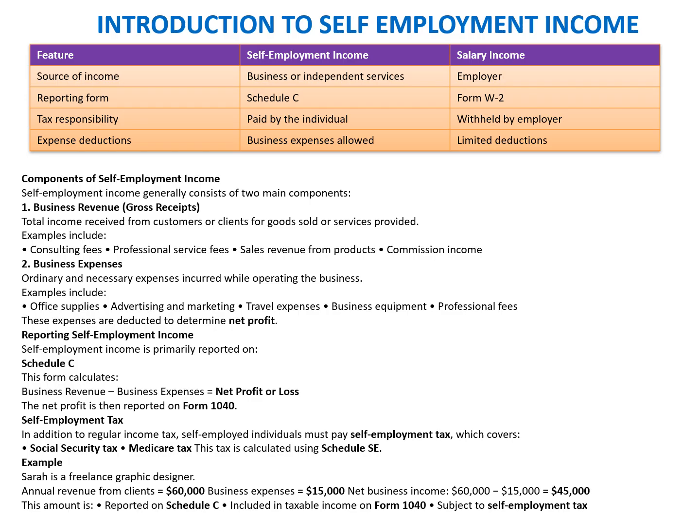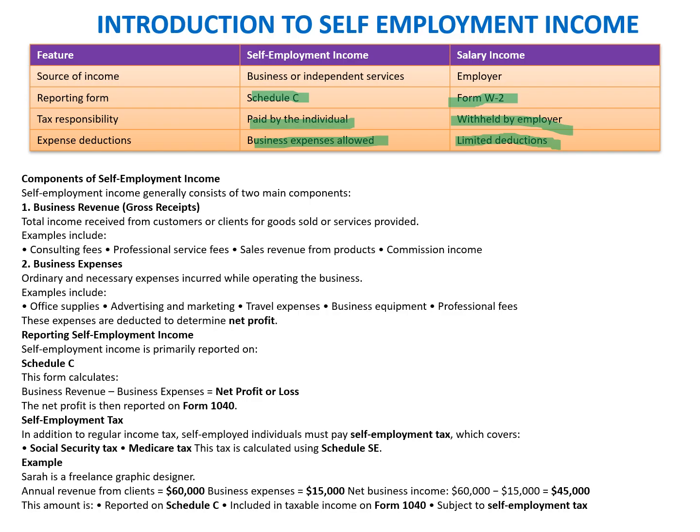So we have created a quick comparison table here between the self-employment income and the salary income. The source of the income for self-employment income is the business or the independent services, while for salary income it is the employees. The reporting form is Schedule C for self-employment, and it is W2 in the case of salary. Tax responsibility is paid by the individual, while for salary it is withheld by the employer. For expense reductions, business expenses are allowed for self-employment, and for salary there are no expenses as such, but there are deductions allowed, based on the contributions or some of the expenses incurred by the employee.